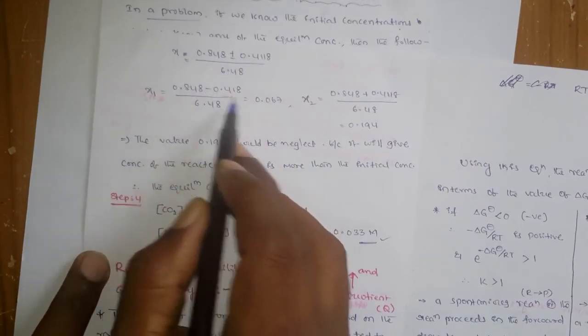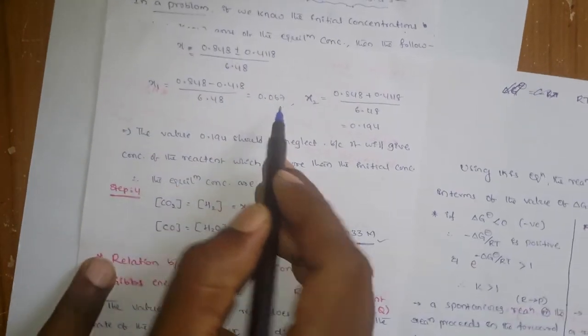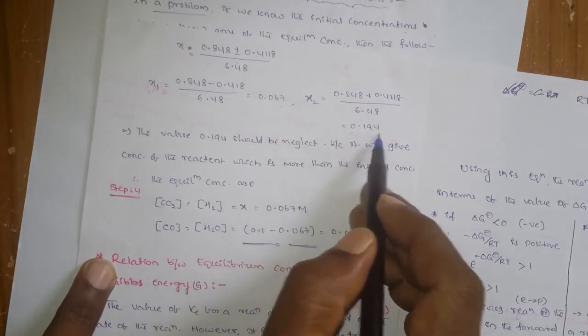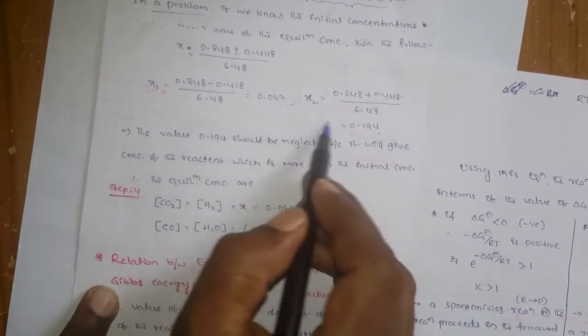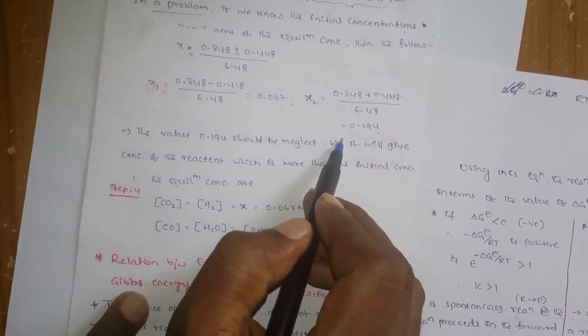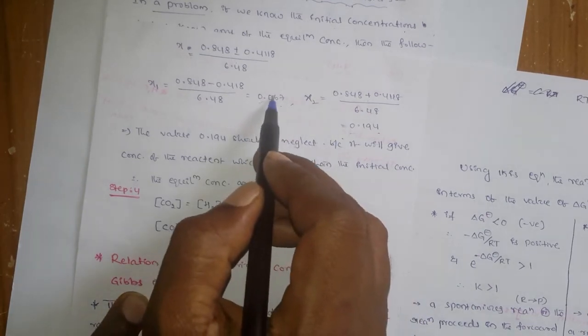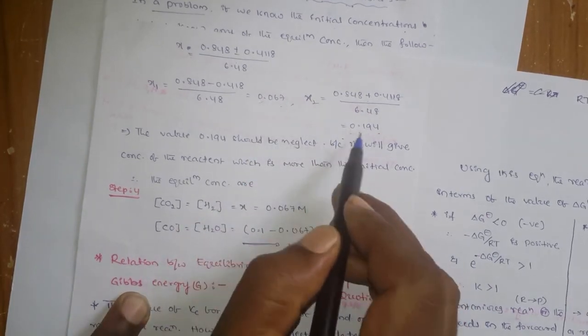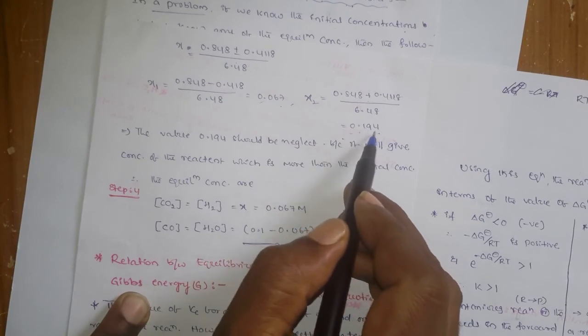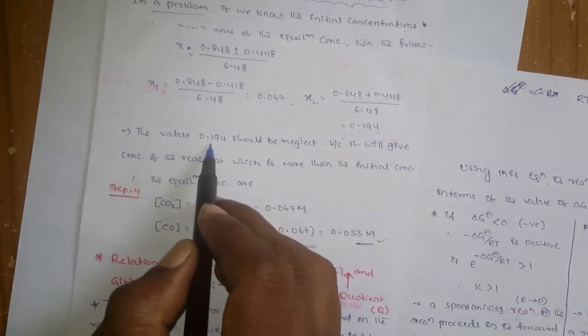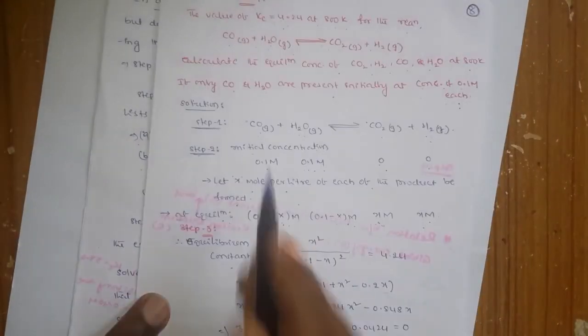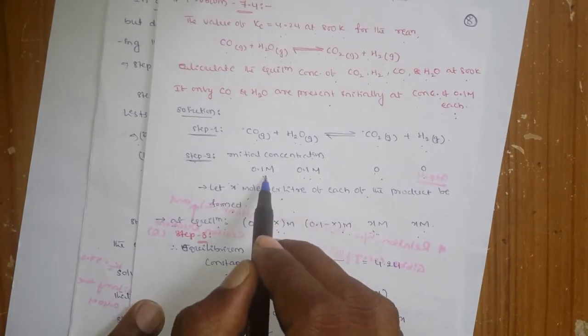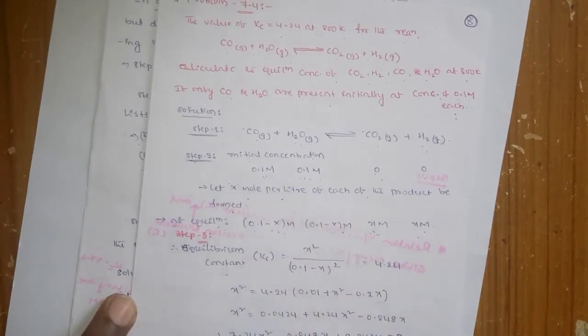Once you take the minus, you get one value, and once you take the plus, you get the other value. But in these two, which one is correct? This one is the wrong one, because the value 0.194 is already greater than the initial concentration.